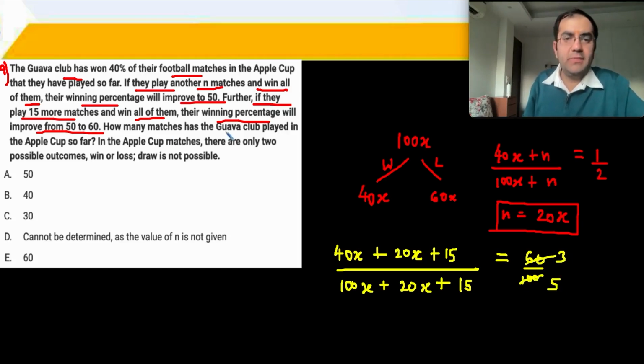Okay, how many matches has the Guava Club played in the Apple Cup so far? And there are only two possible outcomes, win or loss.